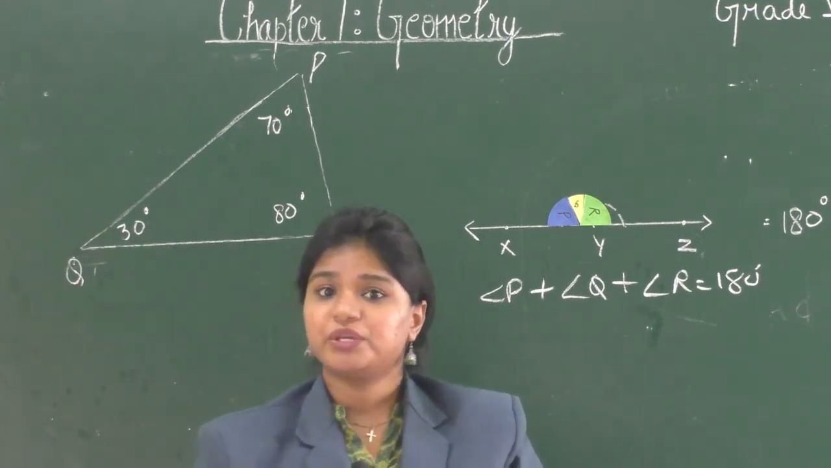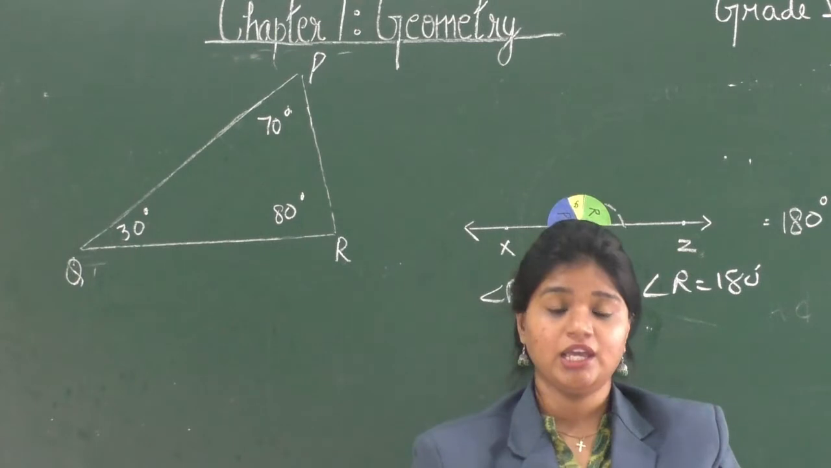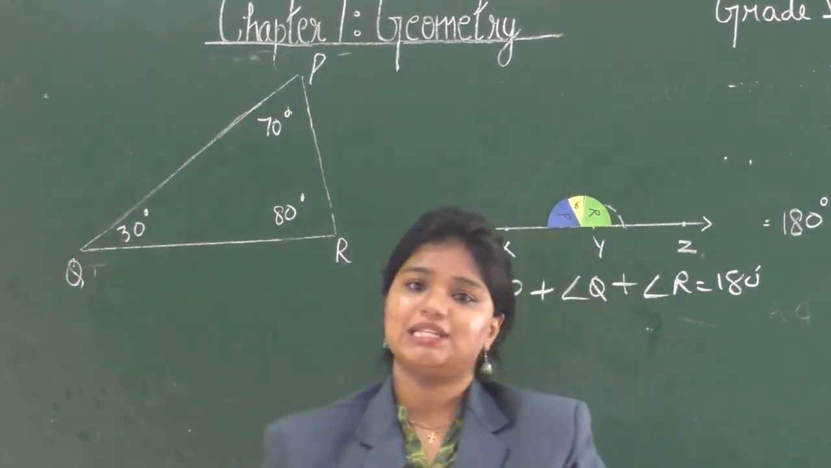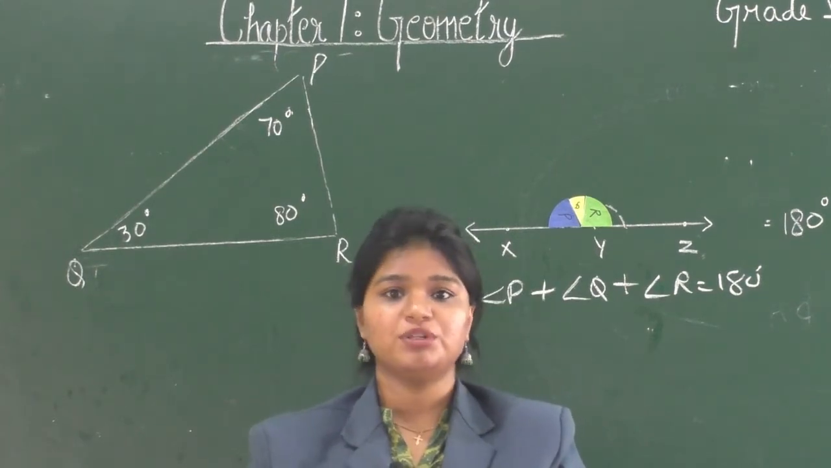There all the angles were equal to 60 degrees. Why? Because 60 plus 60 plus 60 sums up to 180 degrees. That is the requirement to form a triangle.